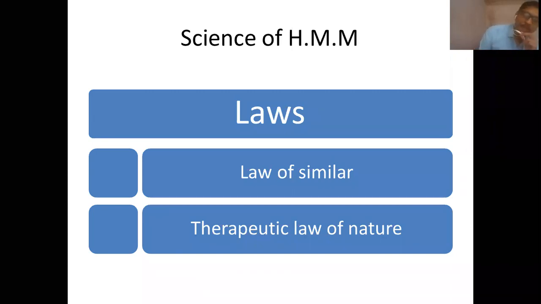Now, once you understand the science and philosophy of homeopathic materia medica, you will find that it is nothing but the Organon, but this study is from the perspective of homeopathic materia medica.